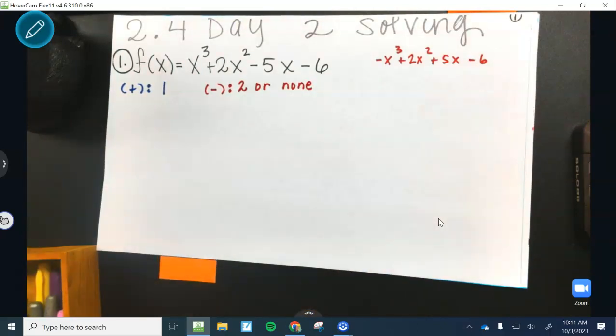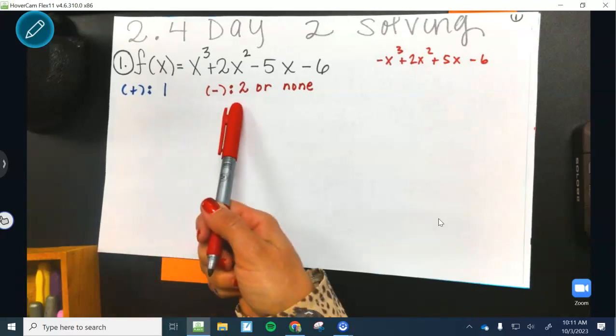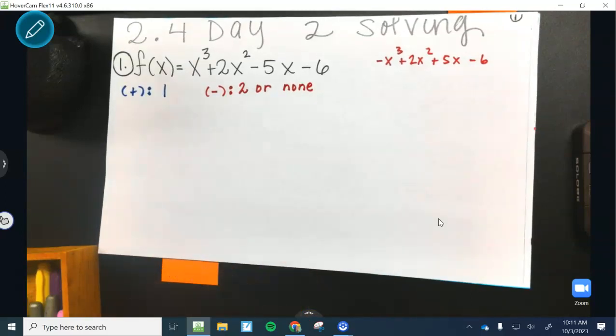All right. So what do I know? I know for sure I'm going to have 1 positive answer. I know I might have 2 negatives or none. Now we need an answer bank. Remember, that's not factorable. I have no idea what the answers are. We need an answer bank.